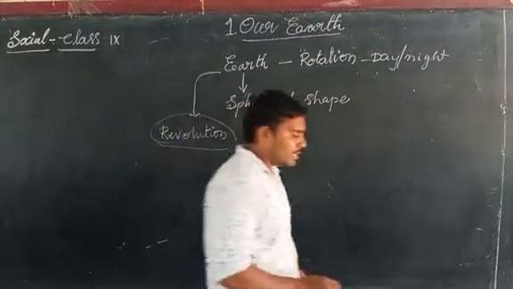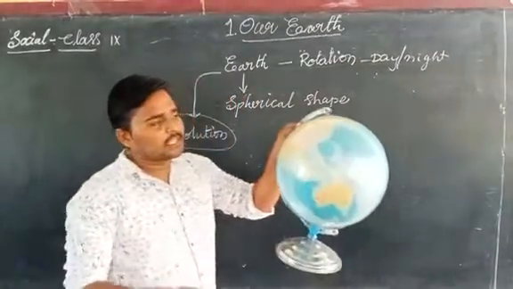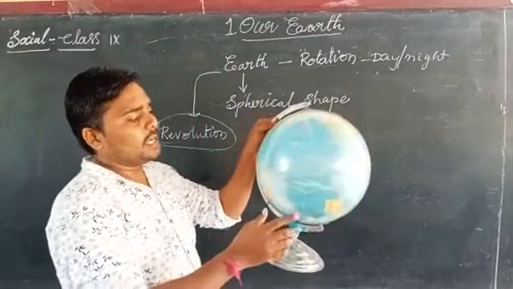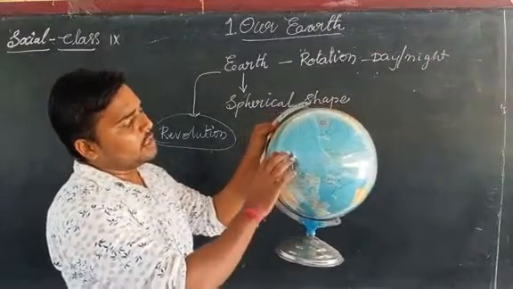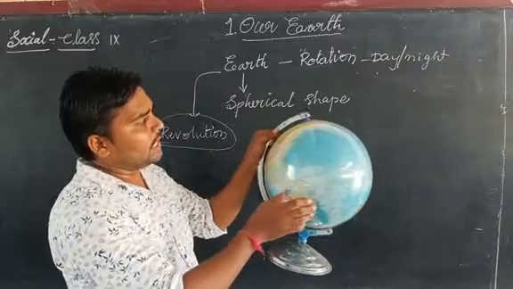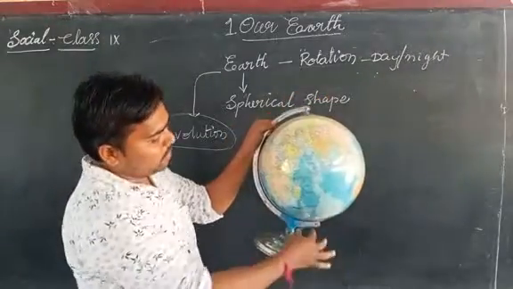Once I show how the shape of the earth is, the shape of the earth is spherical. It tilts slightly. If you see the earth, it is rotating on its own axis. This is its own axis.